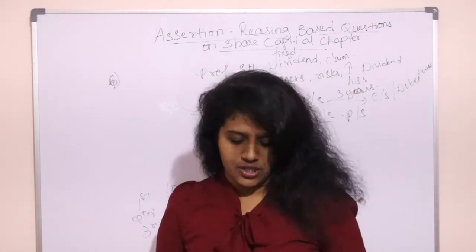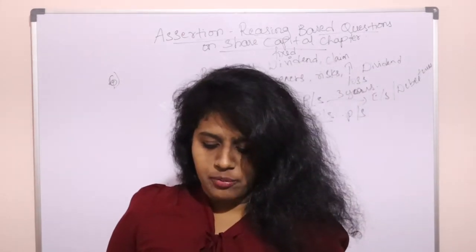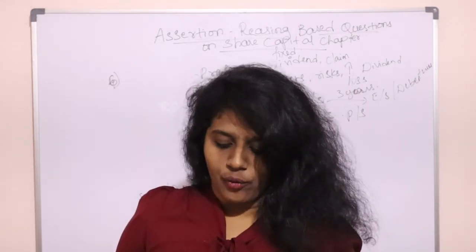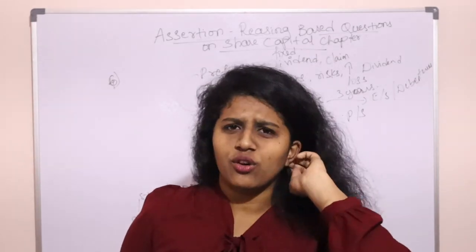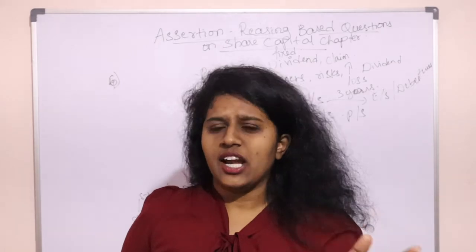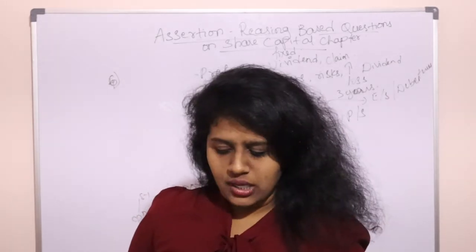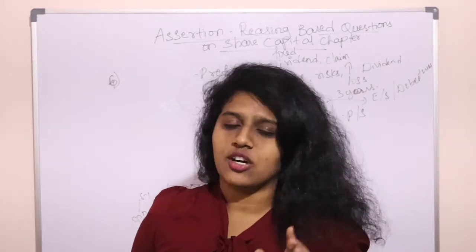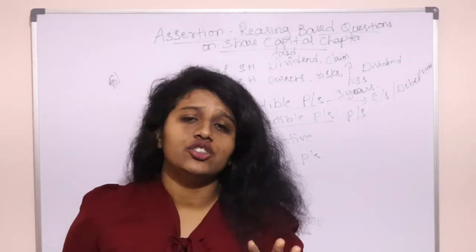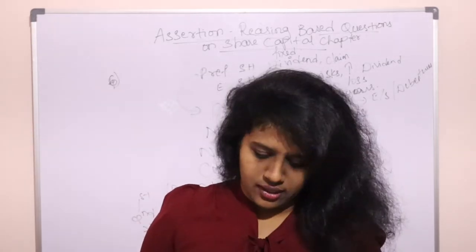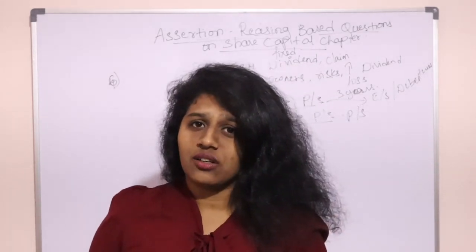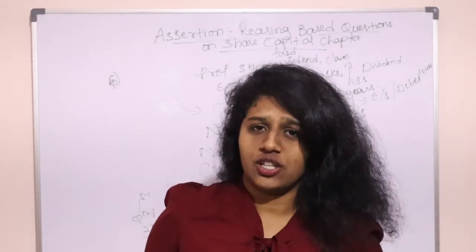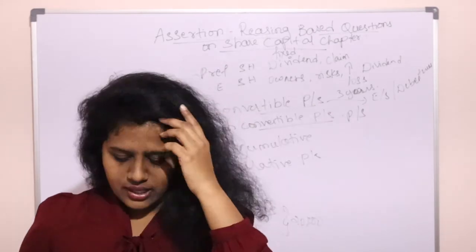So in the 7th question you see, the assertion tells non-cumulative preference shares are the shares on which dividend, if not paid in 1 year, is not carried forward and paid in the subsequent years. It's true, no? The dividend of the year which is not paid is not paid in the next years. Then non-convertible preference shares are not convertible into shares or debentures. Yes, both are right. But is the reasoning explaining the assertion? Both are two different facts. So both are correct, but the reasoning is not the correct explanation. Okay? Then we'll go to the next question.